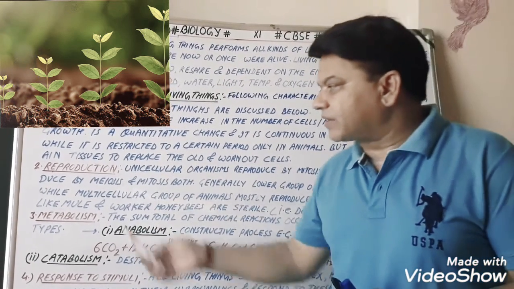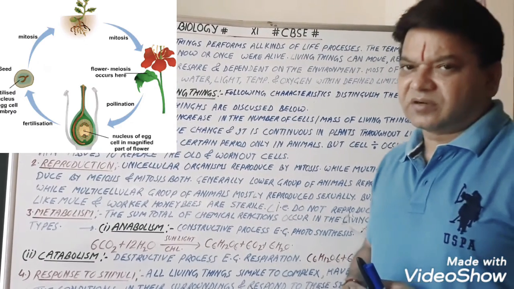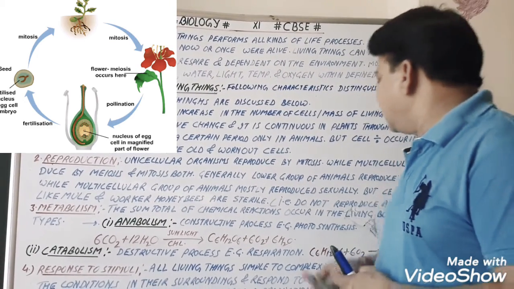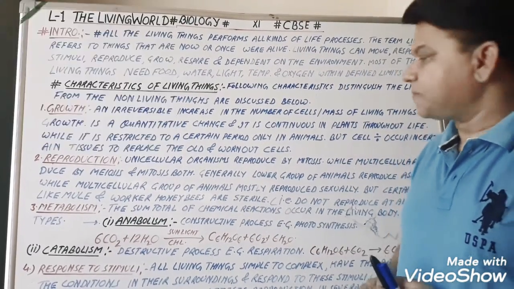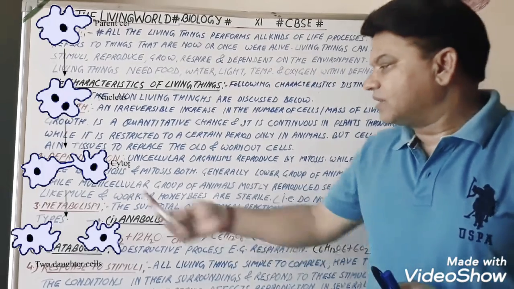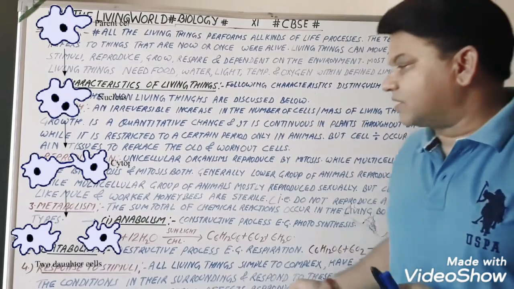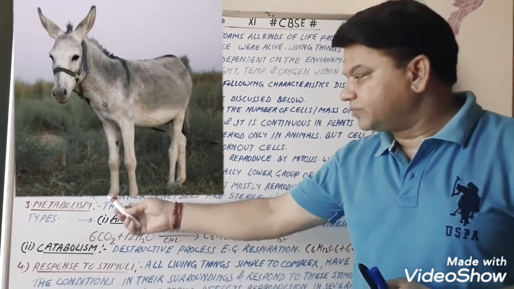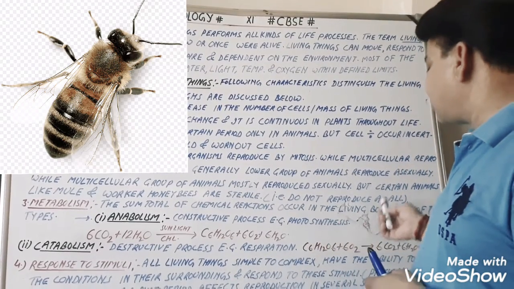Now, the second important characteristic is reproduction. Unicellular organisms reproduce by mitosis, which is cell division only, just like the amoeba. Multicellular organisms reproduce by mitosis and meiosis both. Generally, lower groups of animals reproduce asexually, while multicellular groups of animals mostly reproduce sexually, but certain animals like the mule and worker honeybees, this is a very important one, are sterile. They do not reproduce at all.